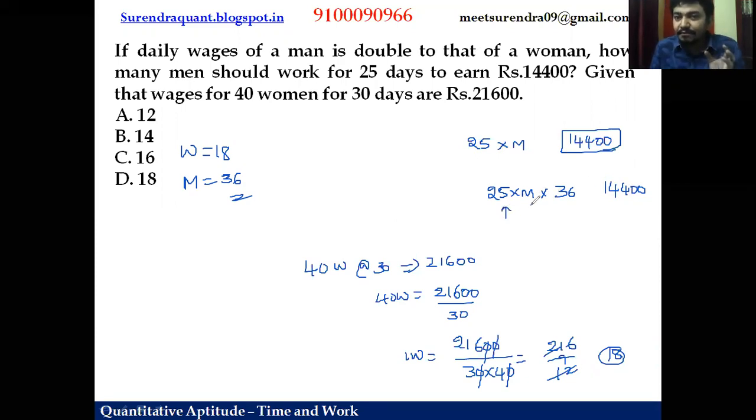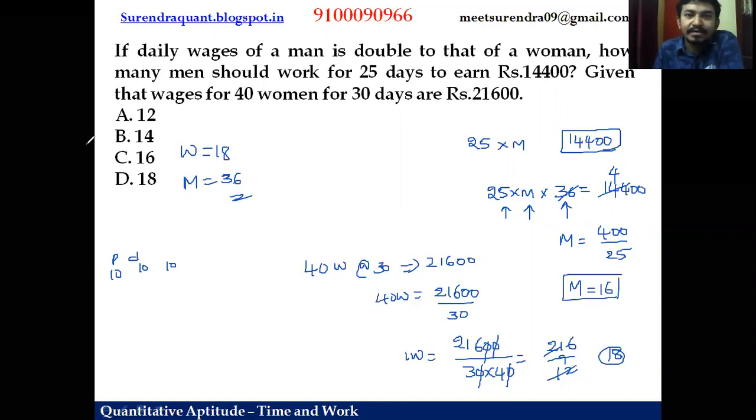Number of days, number of people, and how much money you are paying per day. For example, 10 people work for 10 days and each person will get 10 rupees. So how do you get the total value? 10 into 10 into 10, that is 1,000. So if you multiply the number of days with the number of men and with the amount they receive per day, you'll get the total wage. So this is equal. Now, 36 times 4 is 144, so 14,400 by 36 times 25. So 25 16s are 400, right? So the number of men working is 16 men. So option C is correct.